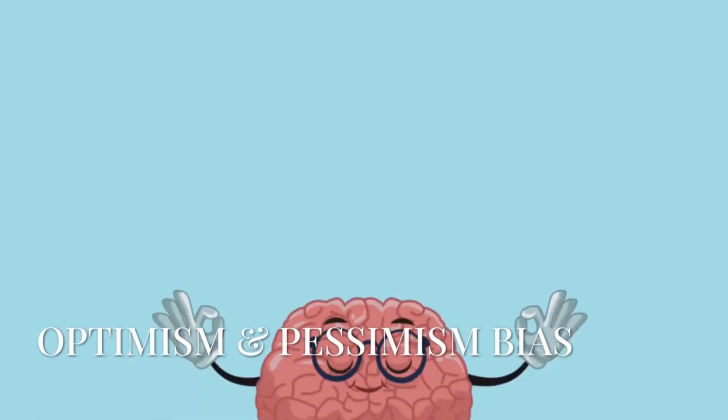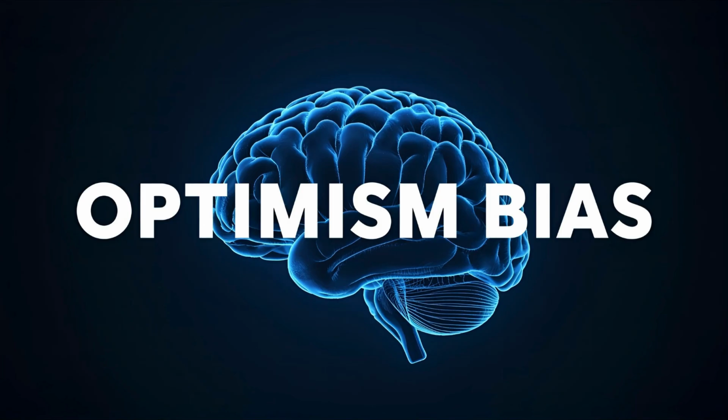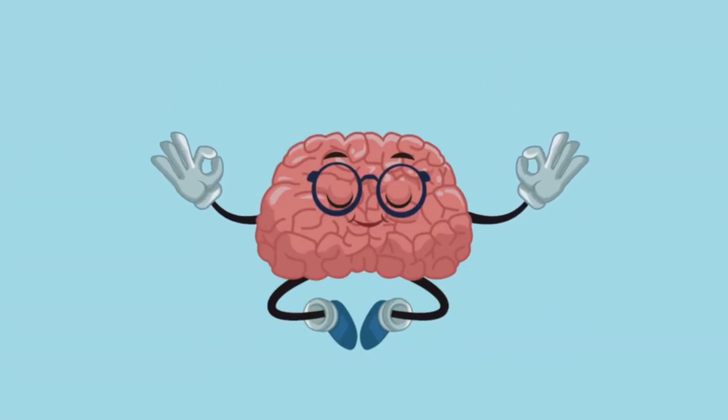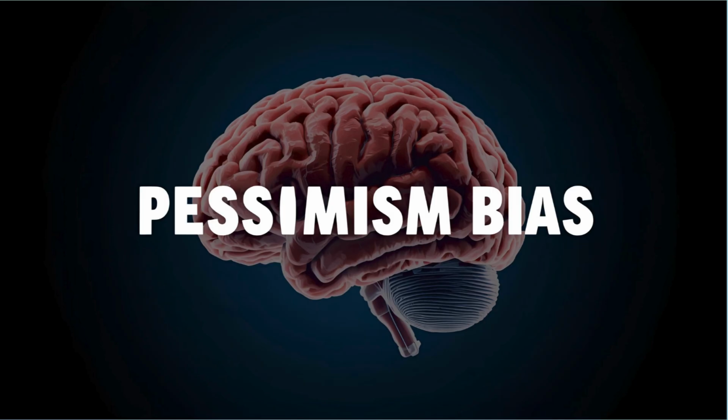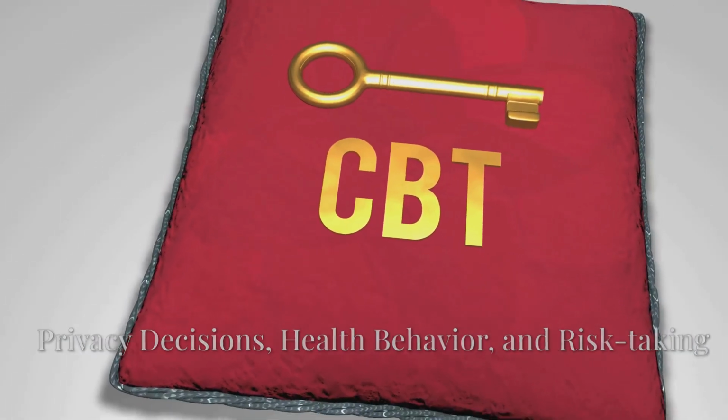Optimism and pessimism bias. Optimism bias leads us to overestimate positive outcomes and underestimate risks. Pessimism bias does the opposite, giving negative information more weight. Studies show these biases influence areas like privacy decisions, health behavior, and risk-taking, especially online.